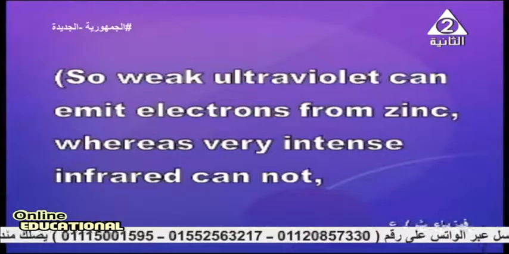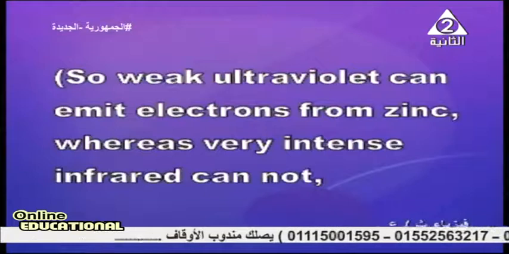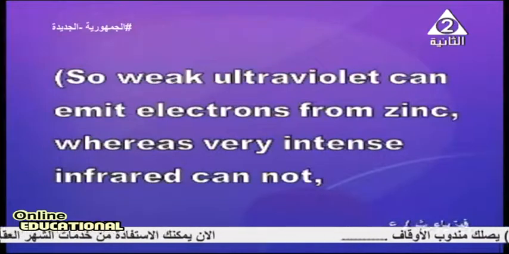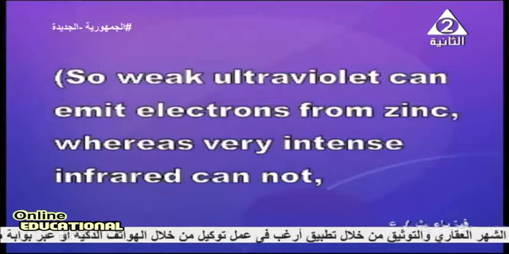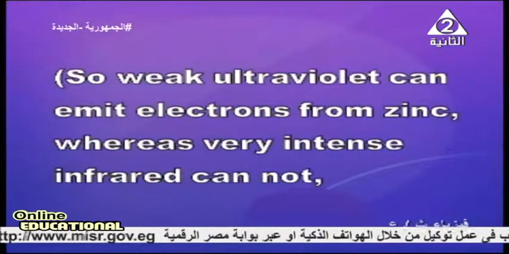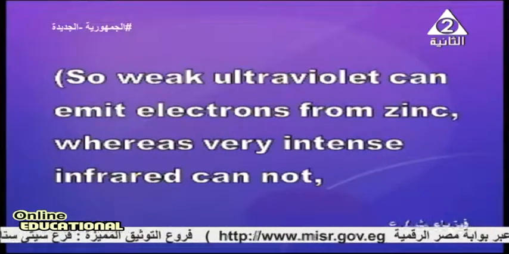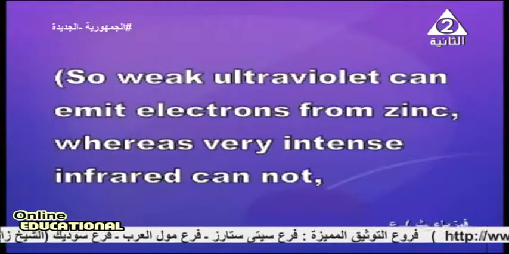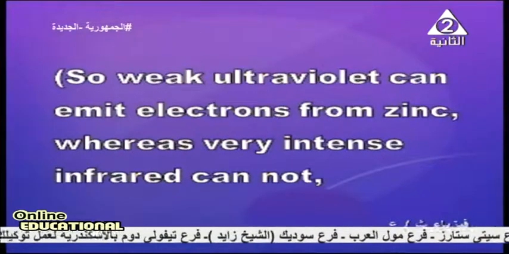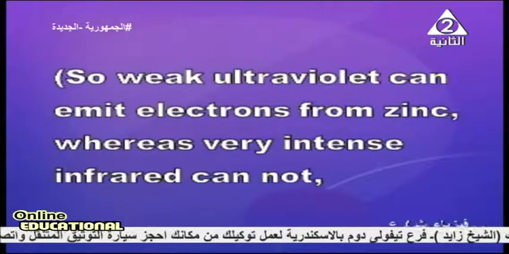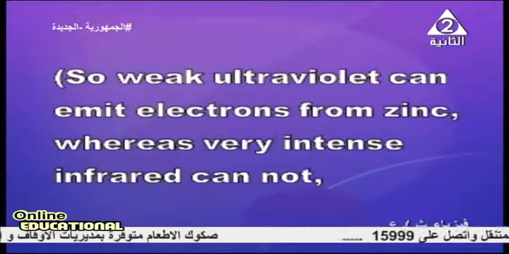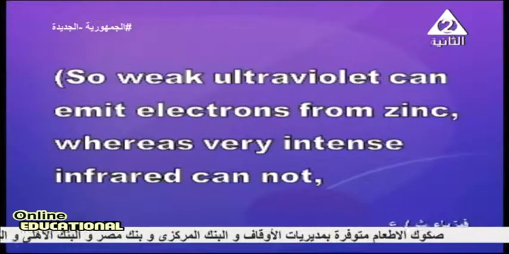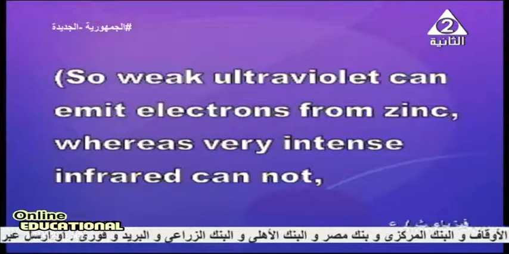So weak ultraviolet has very short wavelength, high frequency. So energy per photon depends on frequency. The energy that each ultraviolet photon possesses is very high, so it is capable of extracting electrons. So weak ultraviolet can emit electrons from zinc, whereas very intense infrared cannot. Pay attention to this piece of information.